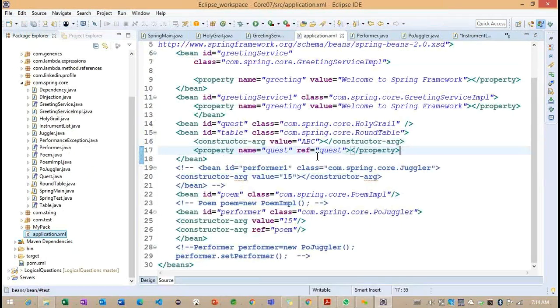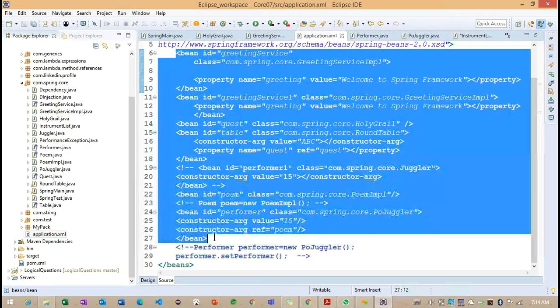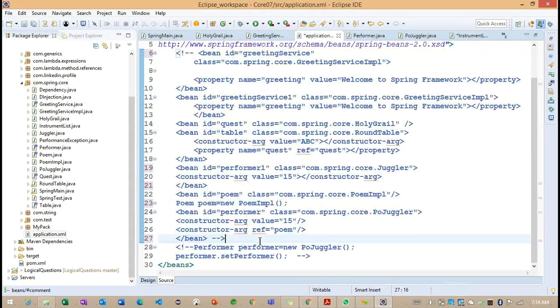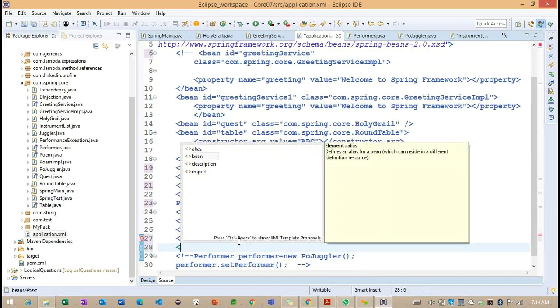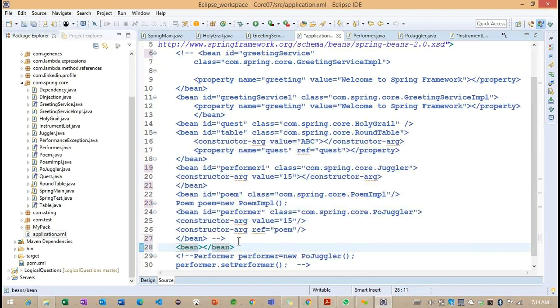So I'm trying to enable this particular application.xml file. Let me comment out all the beans we discussed so far, because we need to enable this. So this is all about our bean here, and I'm trying to define performer here. What is the class we can create here, what class information can we provide here?